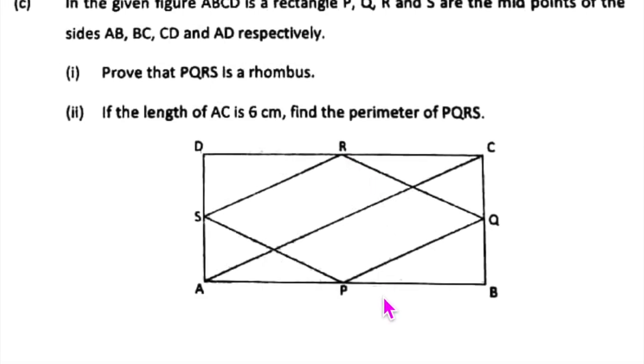What does it say? ABCD is a rectangle. PQRS are the midpoints of sides. Prove that PQRS is a rhombus. And if length of AC is 6 centimeters, find the perimeter of PQRS. Now, quickly draw this. Tell me when you are done.